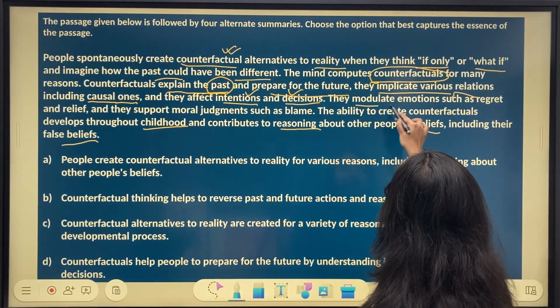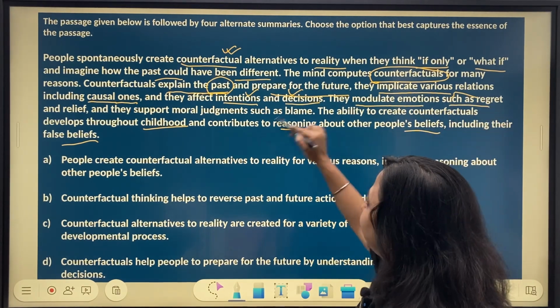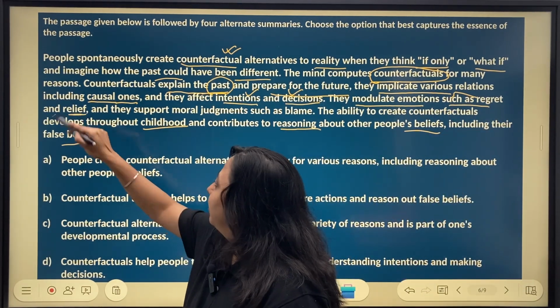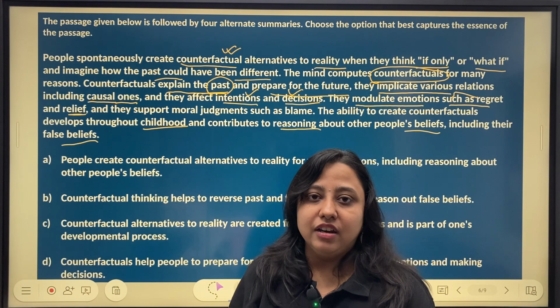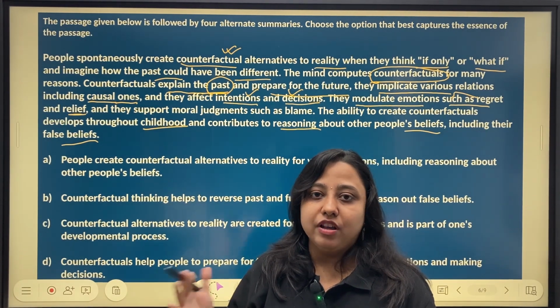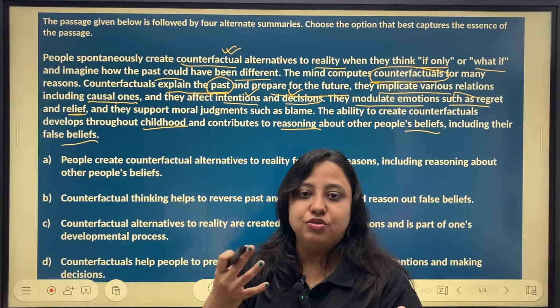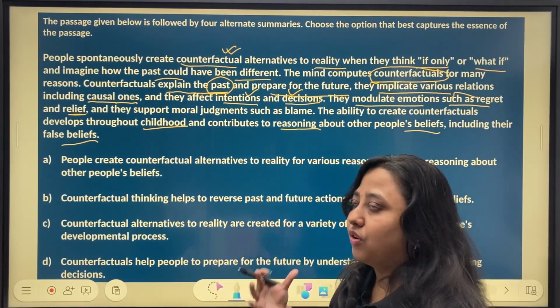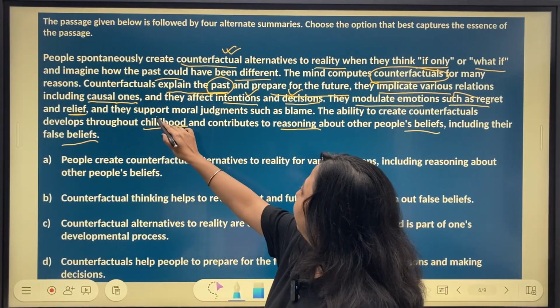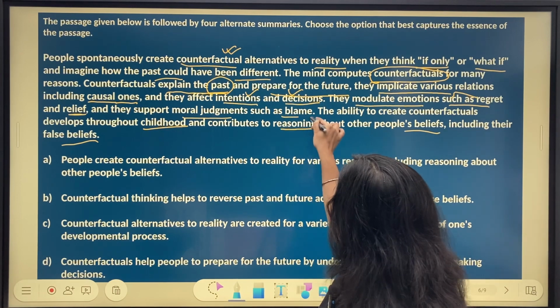They modulate emotions such as regret and relief. Regret is a very strong emotion. Again, it is very related to what if things were different and what if I had done it this way. So regret is usually a byproduct of all such thought processes. And they support moral judgments such as blame.